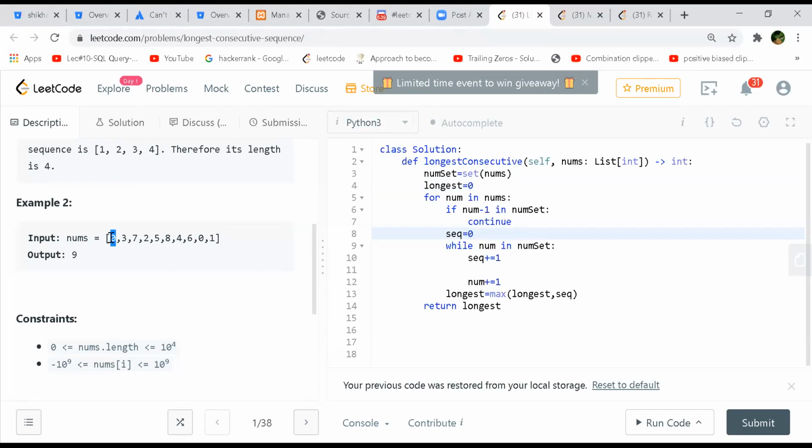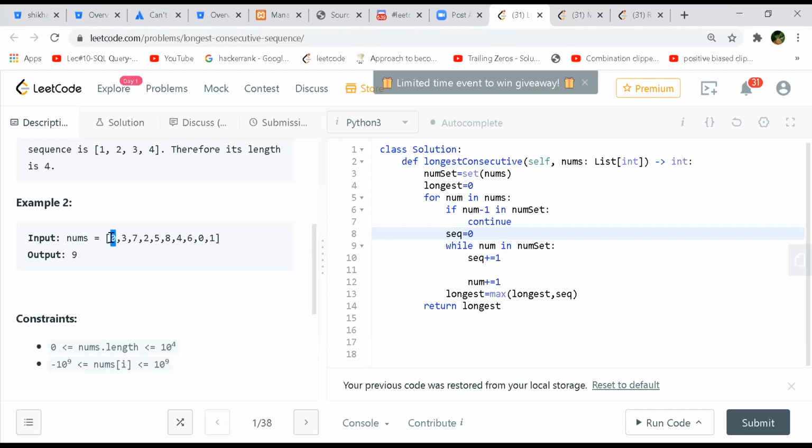Maybe you can use a disjoint set as well. Union find, something like that. How will that be? So you initialize every number with its own index, and you try to union with the ones which are either -1 or +1, and you take the largest connected component's length.